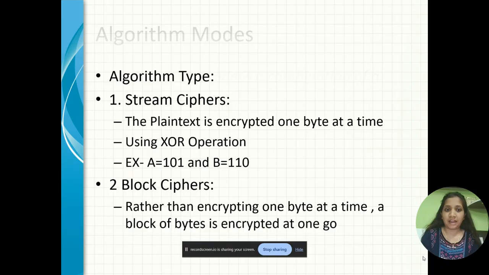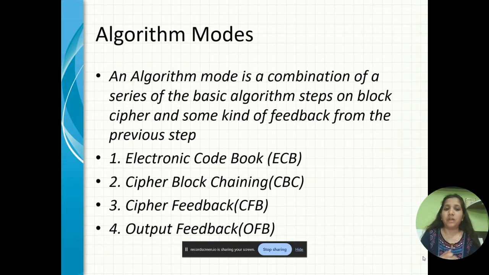Let's move on to the next slide, that is algorithm modes. An algorithm mode is a combination of a series of basic algorithm steps on block cipher and some kind of feedback from the previous steps. There are various algorithm modes included in the PPT. The first one is electronic code book, that is ECB. Second is cipher block chaining, that is CBC. Third is cipher feedback, that is CFB, and the last one is output feedback, that is OFB. So let's move on and see these algorithm modes one by one.